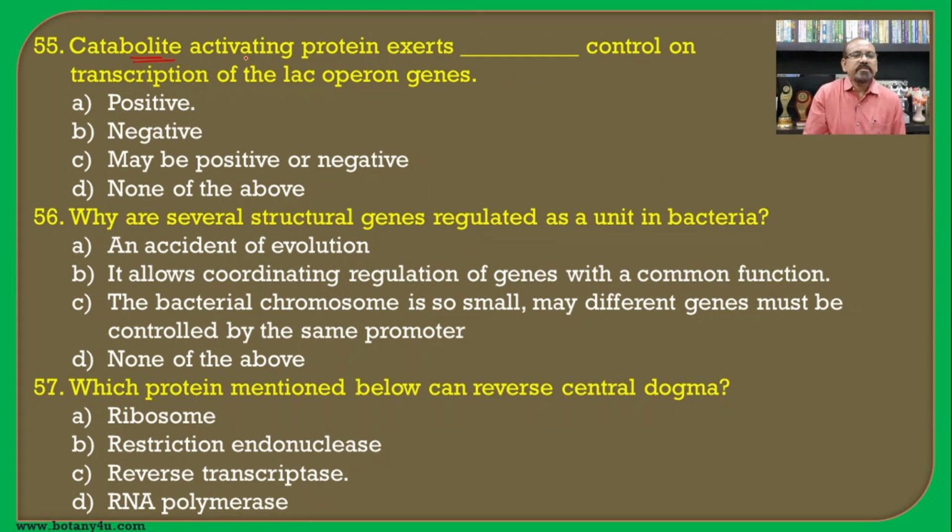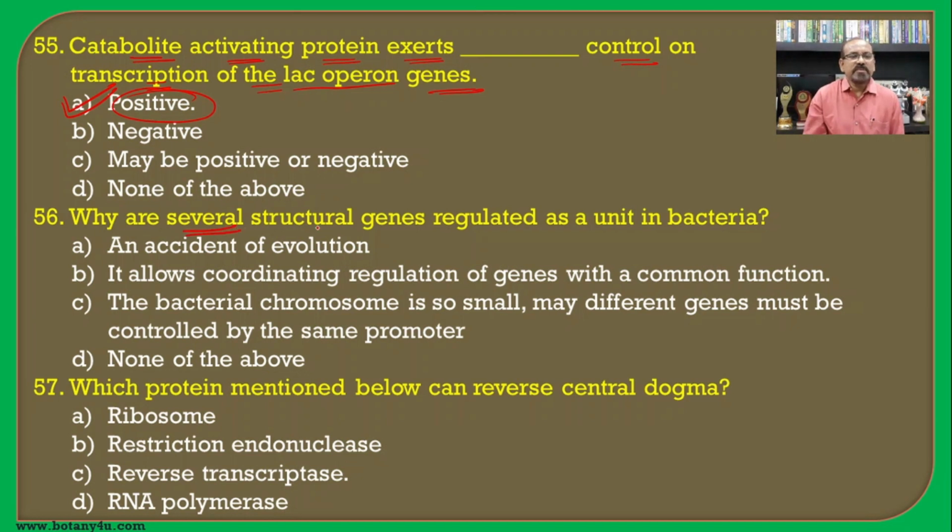Then catabolite activating protein exerts dash control on transcription of the lac operon genes. So catabolite activating protein always exerts a positive control, and hence it is the answer for this question.